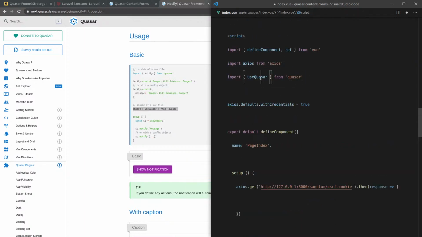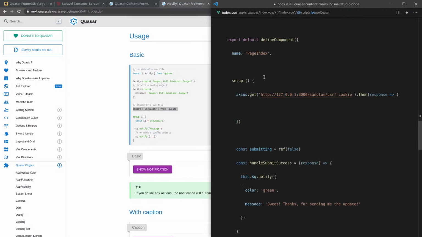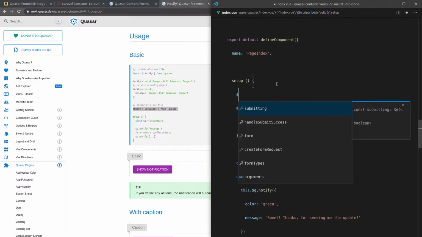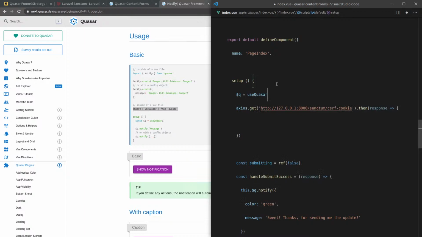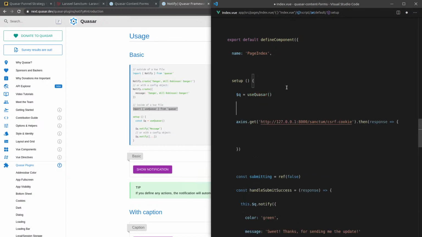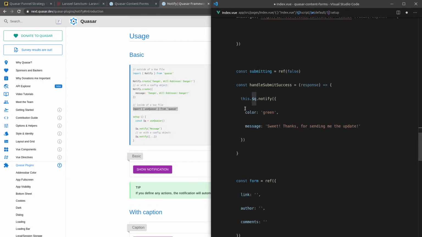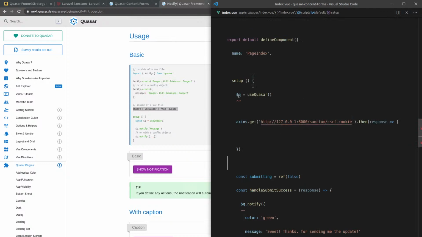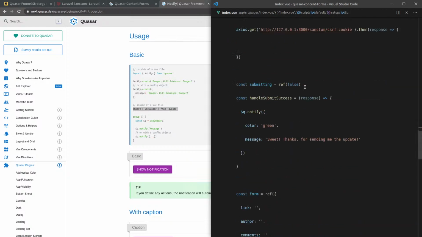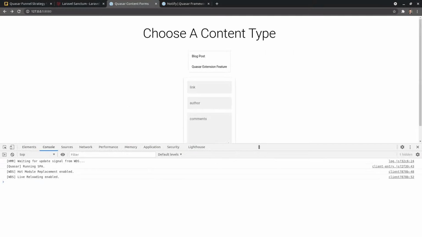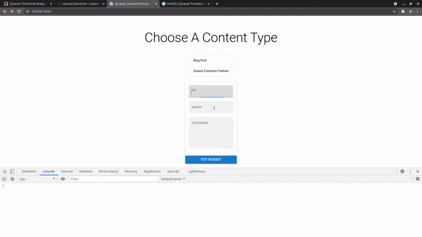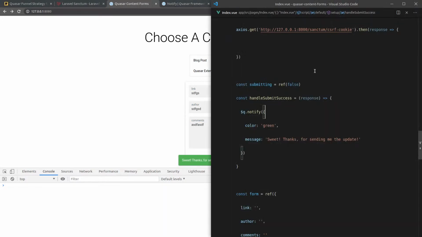So we import that like that. And then we can simply say $q is equal to useQuasar. Oh, this is actually really, really nice. We can get rid of this now. $q.notify. I guess you have to say const $q, of course. And I think that's it. If so, I really like the way of using it that way. Nice. There we go. So I think we'll leave it at that.